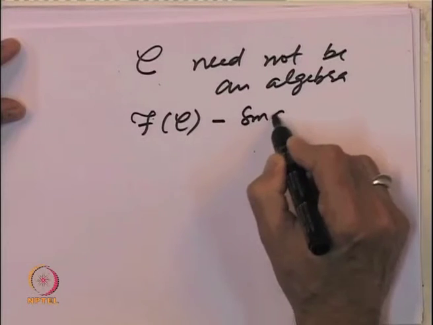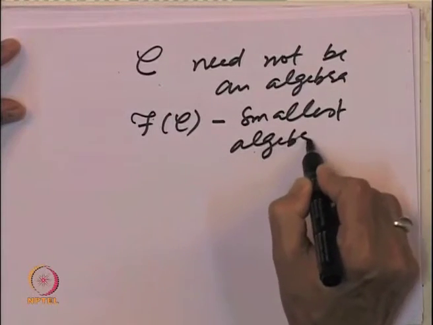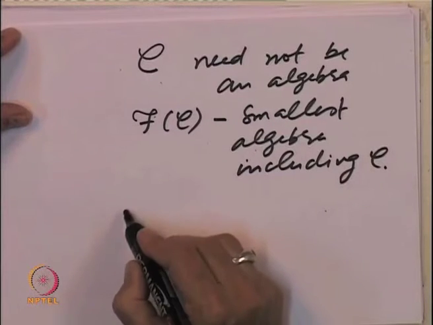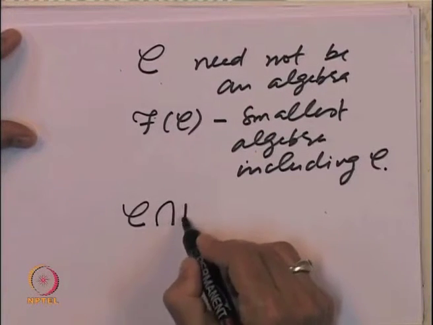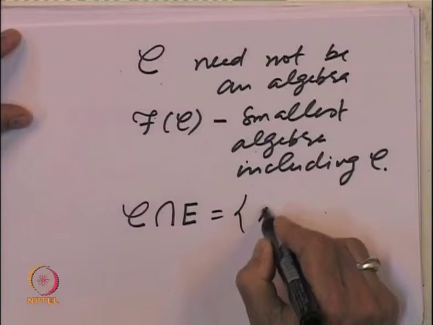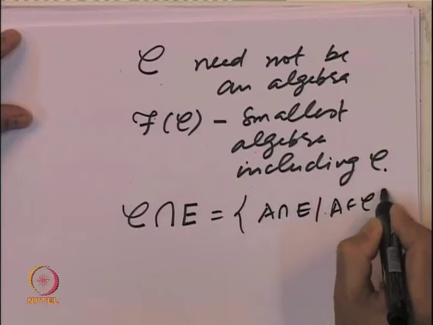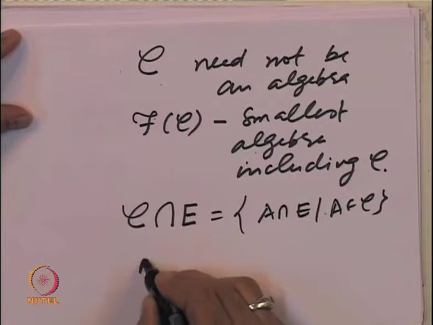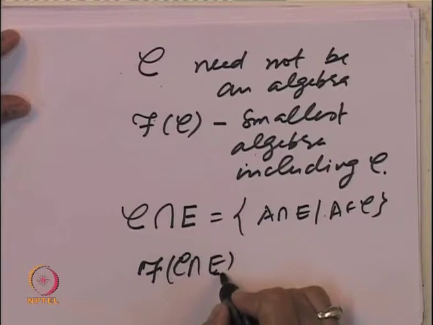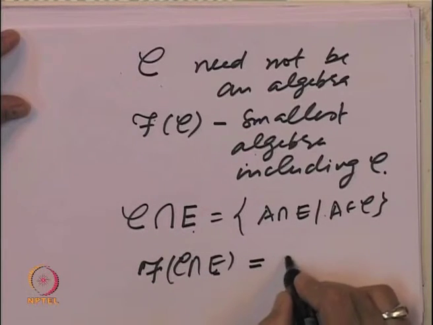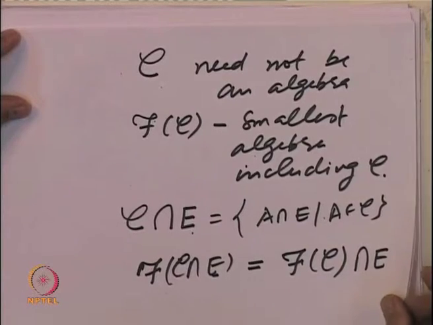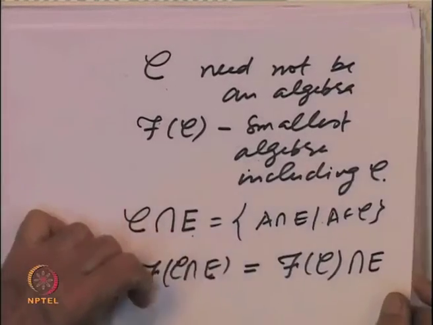This is the smallest algebra including the given collection C. And then we went on to prove that if you take a collection C and restrict its elements to a set E, which is defined as all elements of the type A intersection E, where A belongs to C, then if you generate the algebra of subsets of E out of this collection C intersection E, we showed this is also equal to the algebra generated by C restricted to E. So, these are the various ways of generating more algebras out of the given algebra.